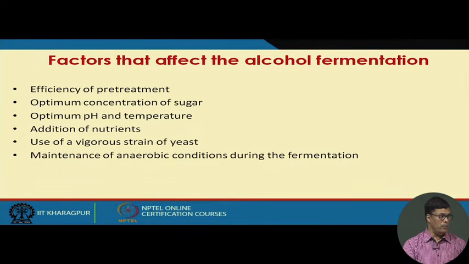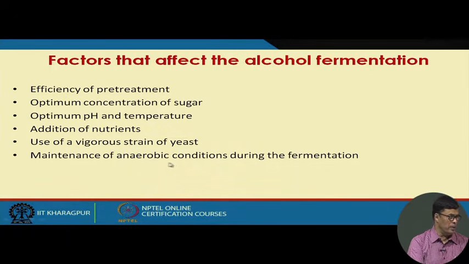Also, as I told you, the yeast can initially grow under aerobic conditions, and it produces the cell mass. Under anaerobic conditions it produces the alcohol. So, initially whatever dissolved oxygen is there will be used by the yeast cells for their growth and metabolism. Then as soon as that is consumed, the anaerobic condition prevails and it converts the sugar into alcohol.